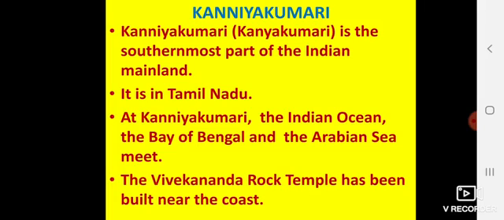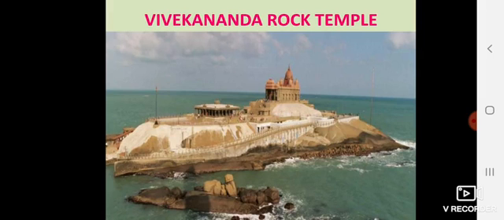Kanyakumari is the southernmost part of the Indian mainland. It is in Tamil Nadu. At Kanyakumari, all the three seas, the Indian Ocean, Bay of Bengal and Arabian Sea, meet. The Vivekanand Rock Temple has been built near the coast, nearby Kanyakumari.